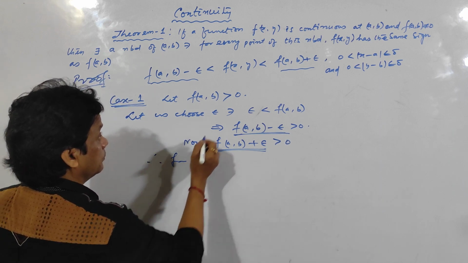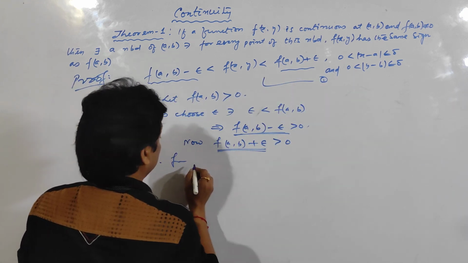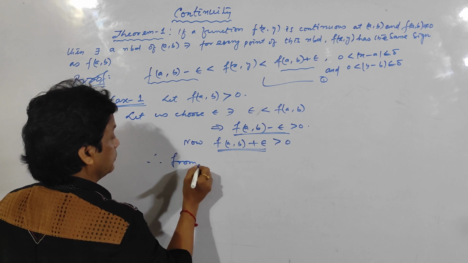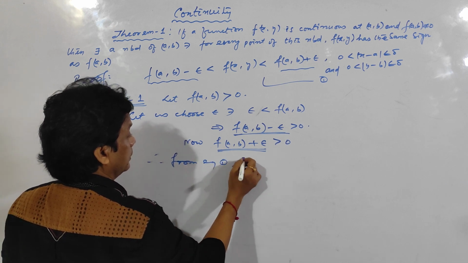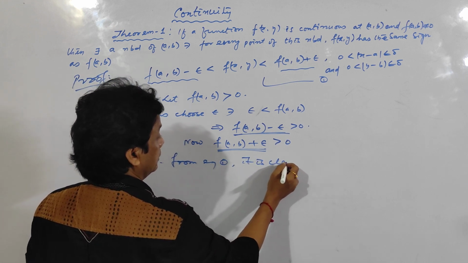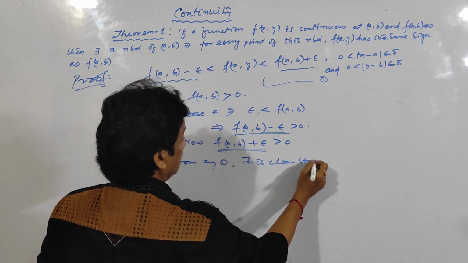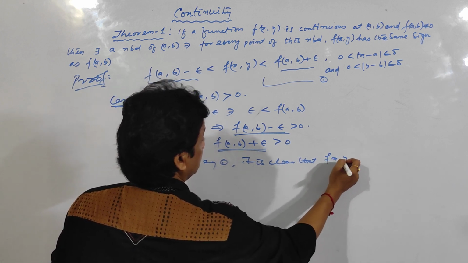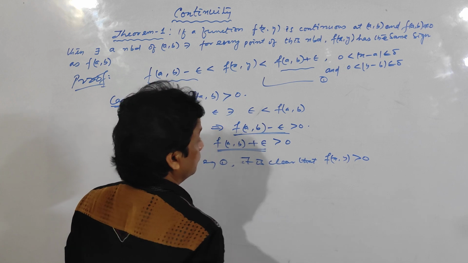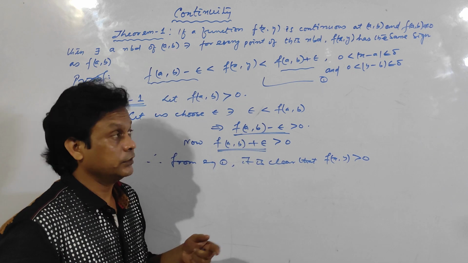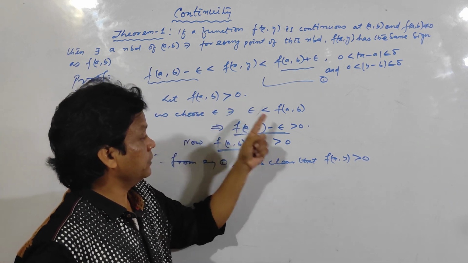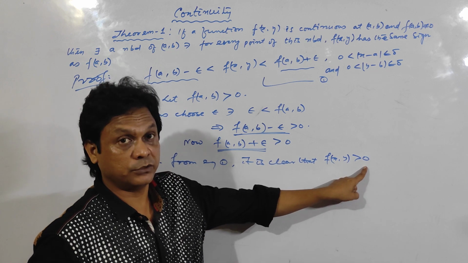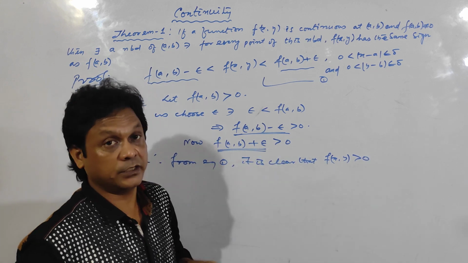Therefore this is equation 1. So from equation 1, it is clear that f(x,y) is greater than 0. Clear? I have taken f(a,b) positive, so I have proved f(x,y) is greater than 0. And let us go to the second case.